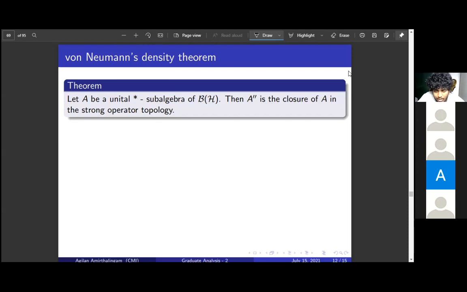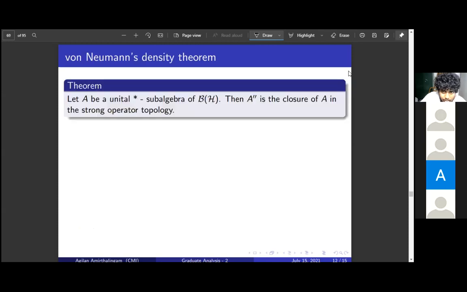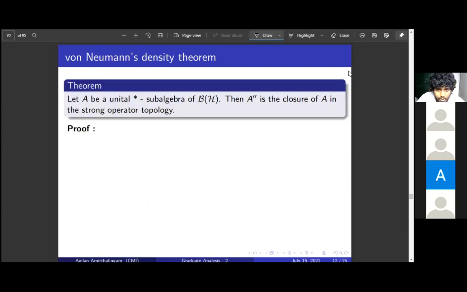But before that, how does this theorem imply 2 implies 3? If we assume M equals M double dash, then since M double dash is the closure of M in the strong operator topology, this equality means that M is strongly closed. So then we would have proved this theorem modulo this statement.